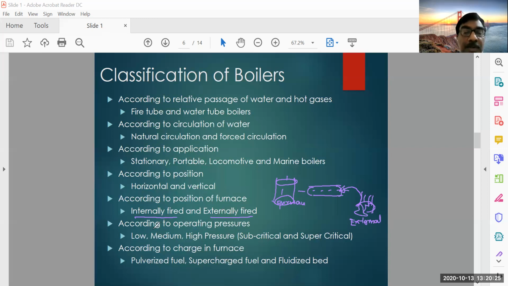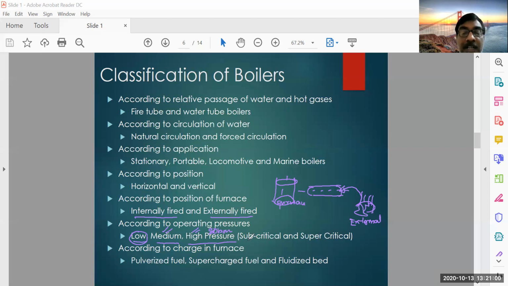And the other one is according to operating pressure. So low pressure boilers are there, medium pressure boilers are there, high pressure boilers are there. Basically medium and high are used for industrial applications, and low pressures are either domestic or restaurants or anything like that, non-industrial applications. Low pressure means up to 15 bar or so. Medium pressure means 15 to 20 or 30 bar. And high pressure means up to around 80 bar.